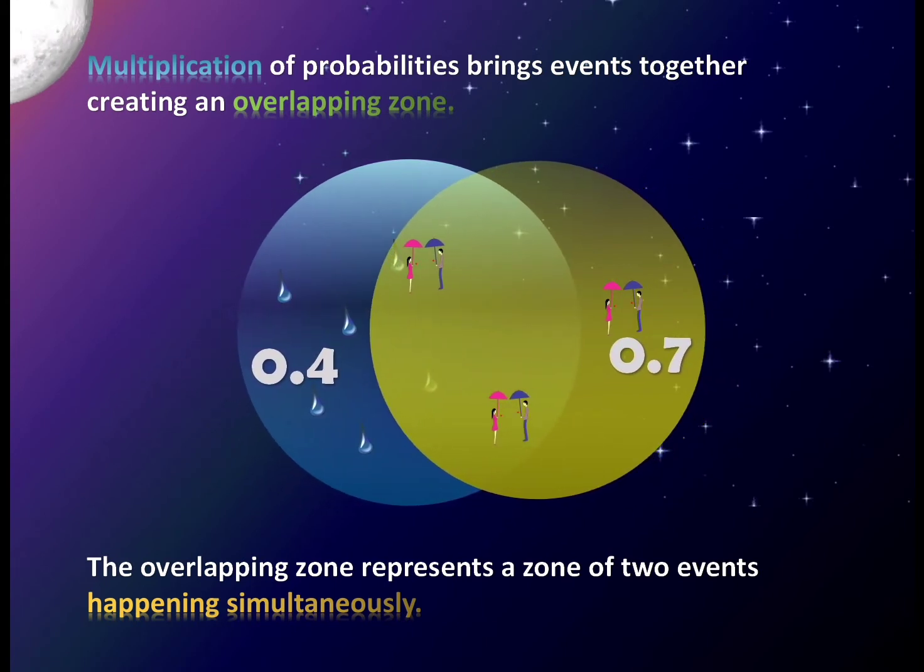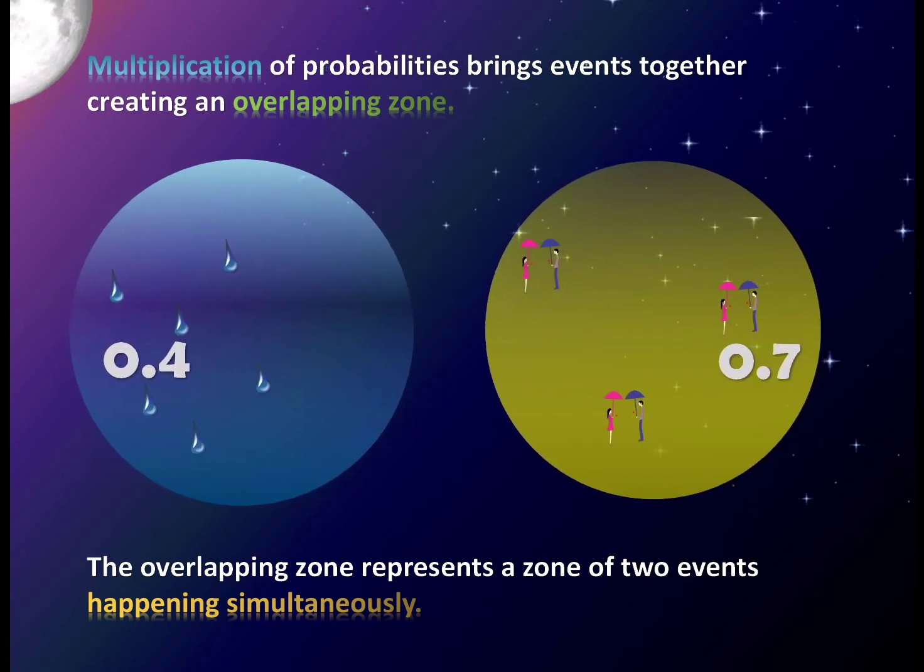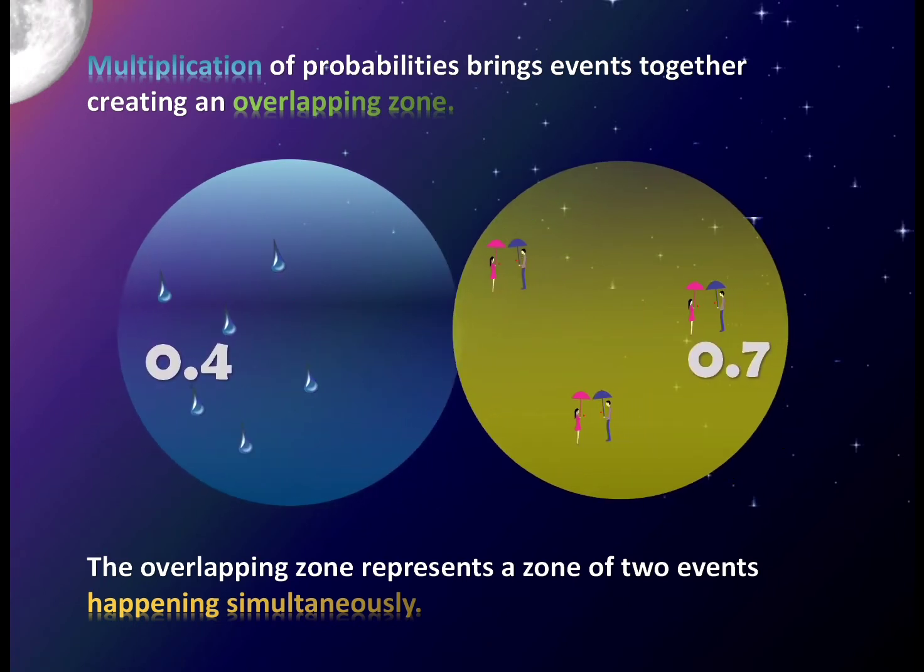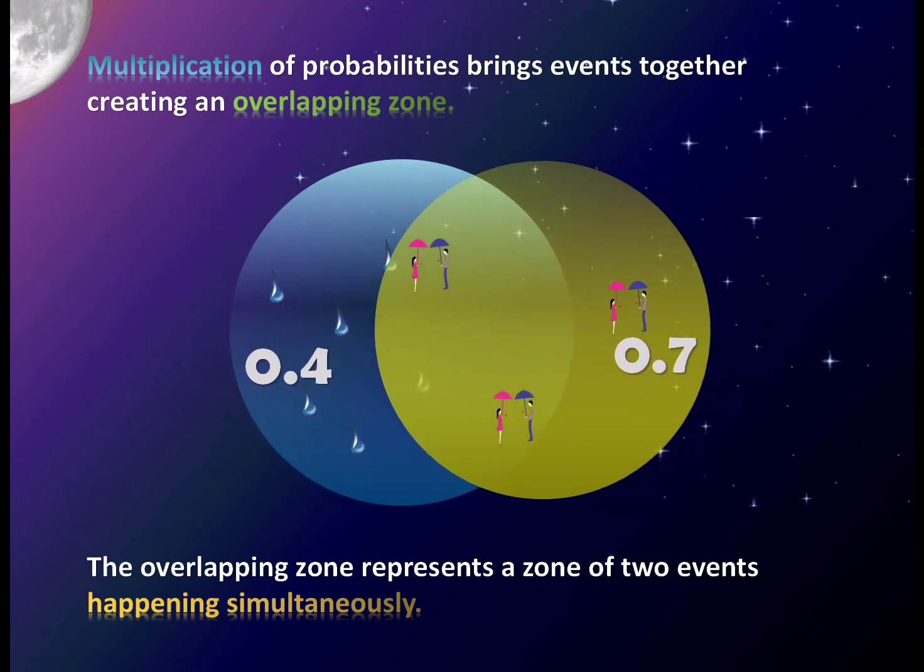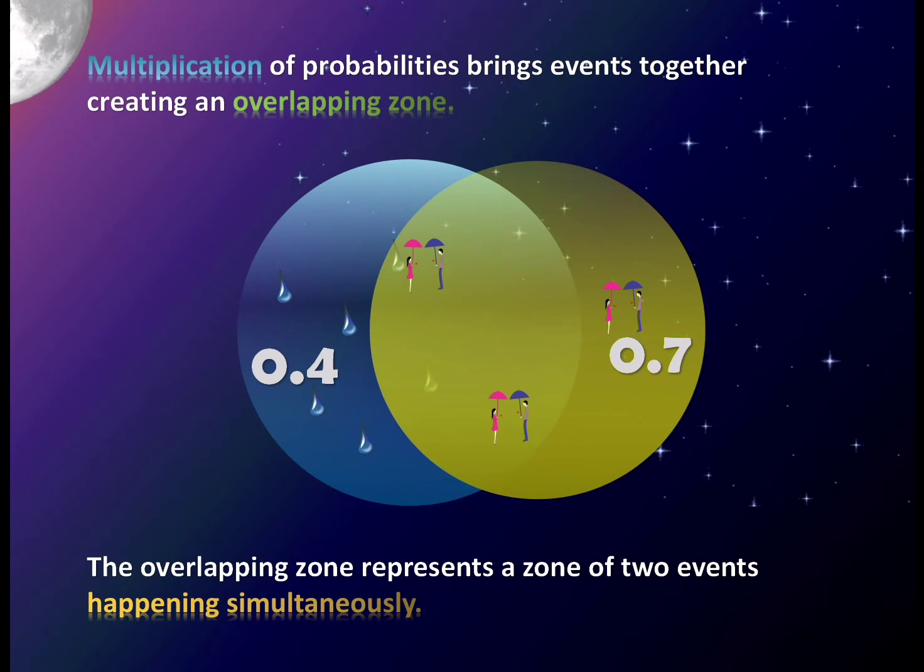The blue circle represents the probability that it will rain tomorrow, the yellow, the probability that you will meet that person tomorrow. If these two events overlap, that is when multiplication of probabilities happens, and the overlapping zone represents the probability that both these events will happen simultaneously. That is, it will rain and you will happen to meet that person.